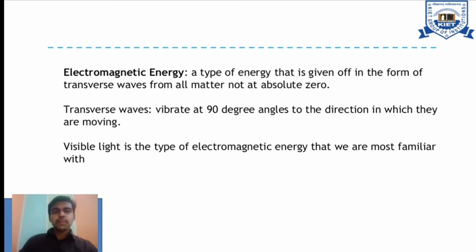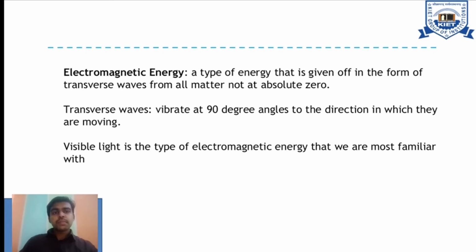Why? What is the purpose? Why are we considering this much? Because look at the second line: the transverse waves vibrate at 90-degree angles to the direction. So generally we should not say only that it is typical energy generated from all matter. At the same time, technically speaking, the waves vibrate at 90-degree angles to the direction in which they are moving.